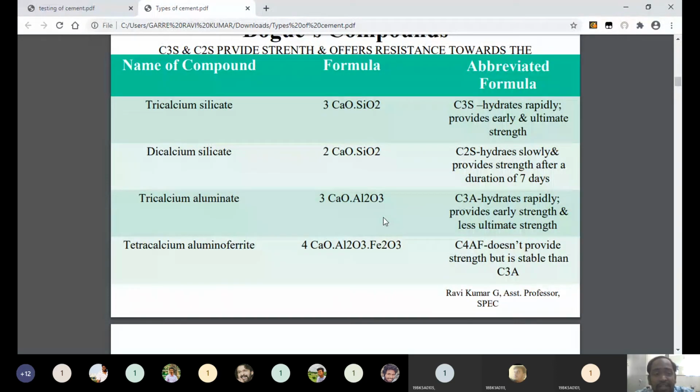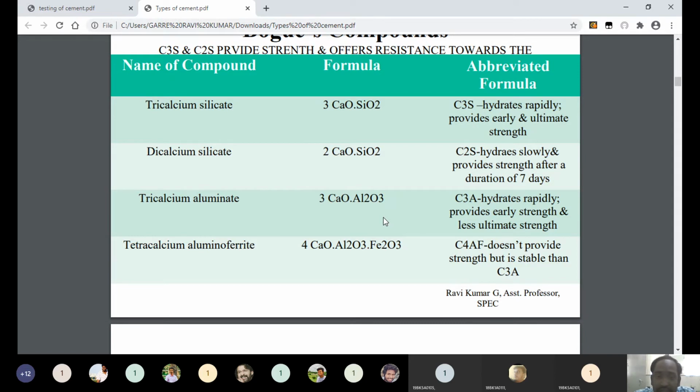They are, first one is tricalcium silicate, dicalcium silicate, tricalcium aluminate, tetracalcium aluminoferrite. Remember that this is the most important topic. So what are the compounds that will be produced when cement undergoes certain chemical reactions? Tricalcium silicate, dicalcium silicate, tricalcium aluminate, tetracalcium aluminoferrite. And you can see its chemical formula. Tricalcium silicate chemical formula is 3CaO.SiO2, and its abbreviated name is simply C3S.